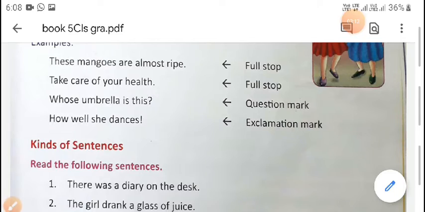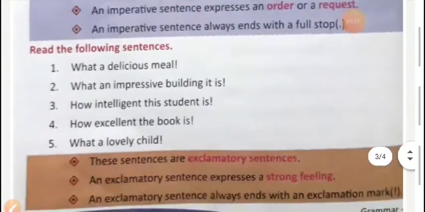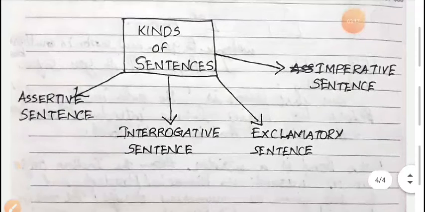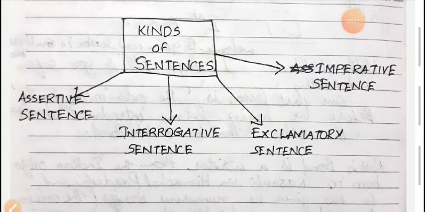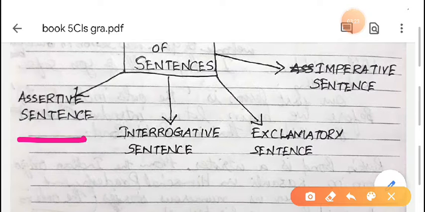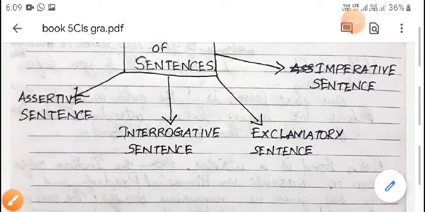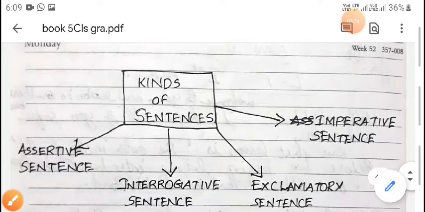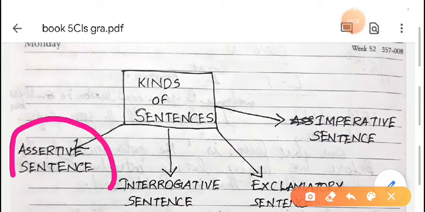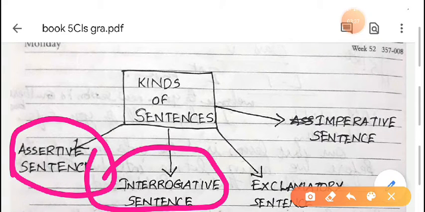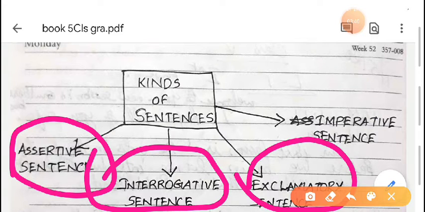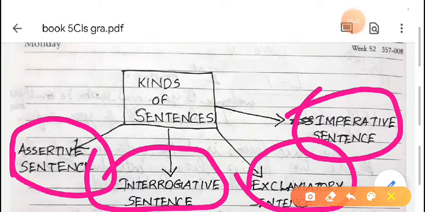Now, kinds of sentences. How many kinds of sentences are there? Do you know? There are 4 types of sentences. They are assertive sentence, interrogative sentence, exclamatory sentence and imperative sentence.